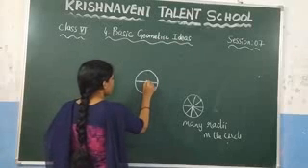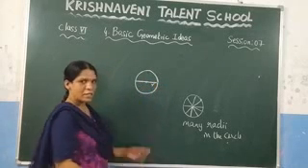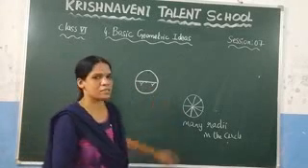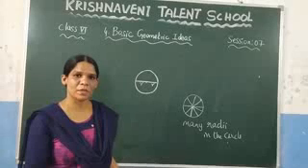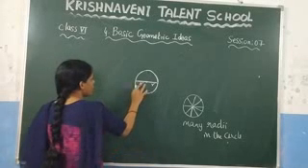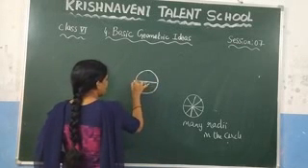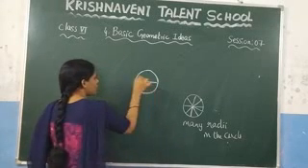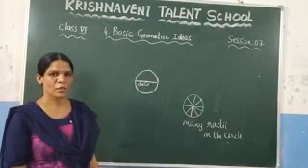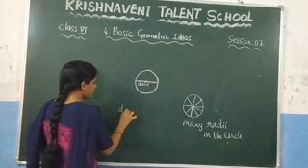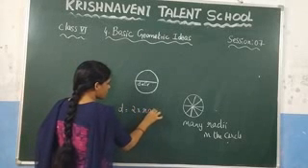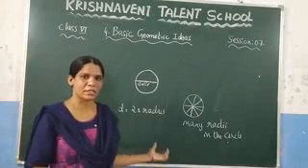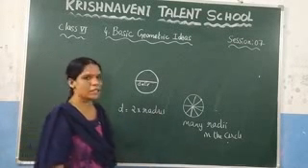Let us consider, you know that up to here this is the radius, right? And this is also a radius, and you know that the radii are equal. So you can add them. What is the value of r plus r? It gives you 2r. So the total length is nothing but 2r. This one we call a diameter. It is denoted by the symbol d. So here you can see d is equal to 2 times the radius, or the diameter is twice the radius. Twice is nothing but 2 times. This is about the diameter.